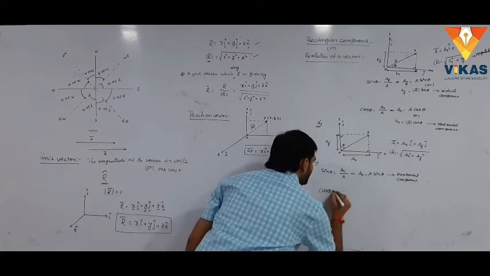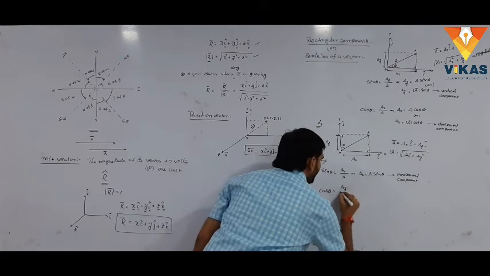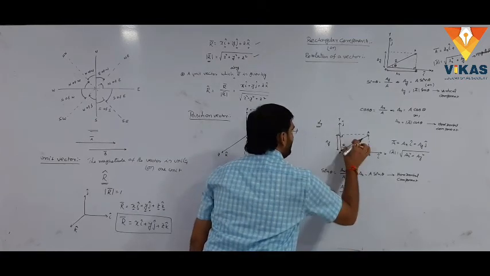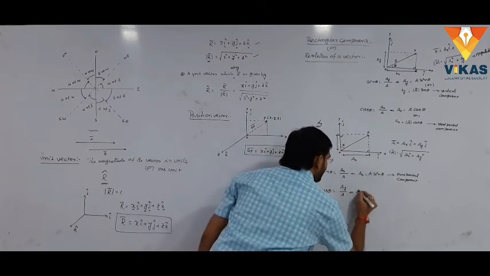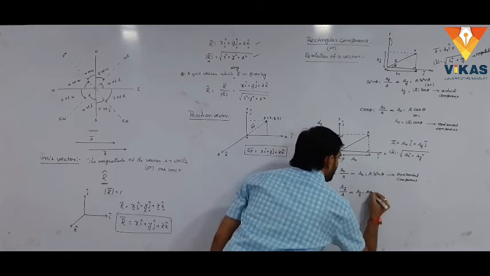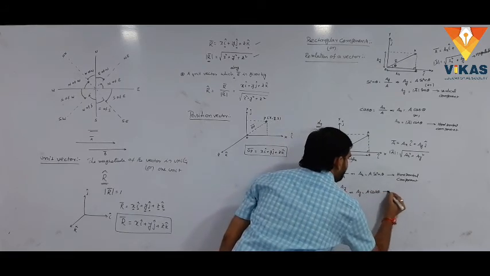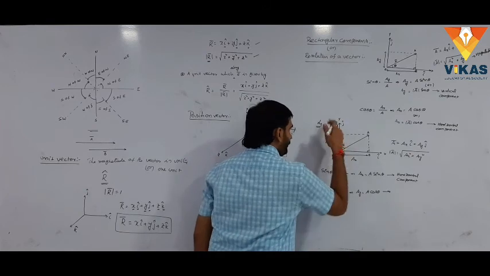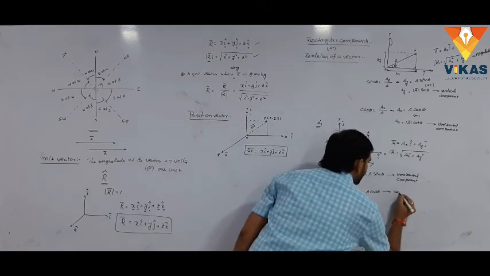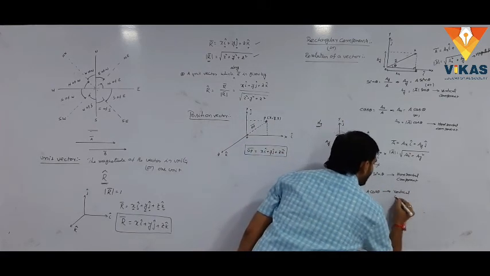Similarly, we take cos theta, that is ay by a, adjacent side by hypotenuse. Simply ay equal to a cos theta. Here ay is along the y axis, that is the vertical component.